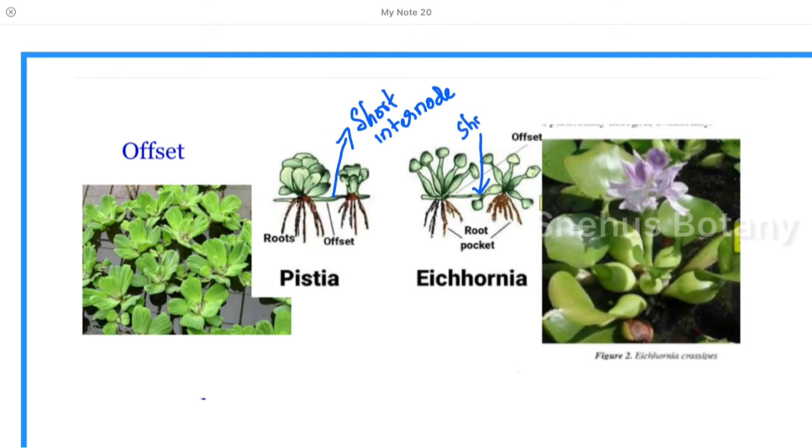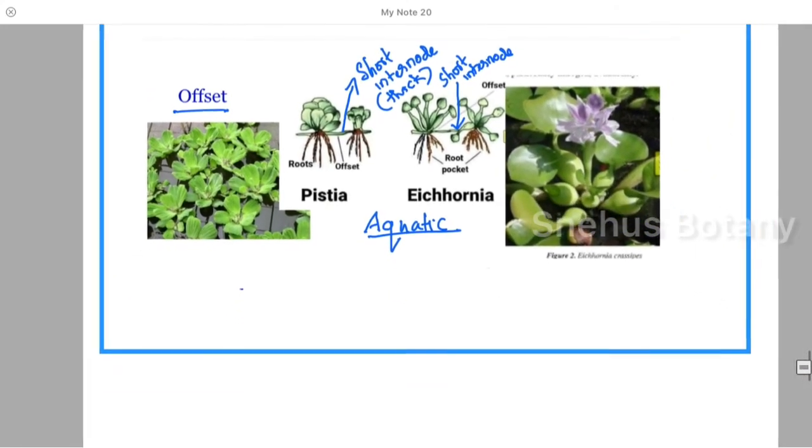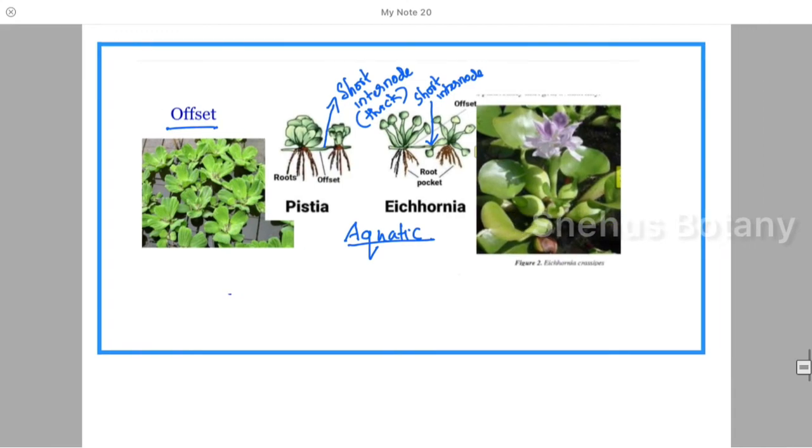That internode is very short and thick, but in a runner you see it thinner and longer. Such a modification, short and thick, is called an offset. So offset is a modification seen in aquatic plants like Pistia and Eichhornia, which have short, thick internodes that help them spread very quickly.